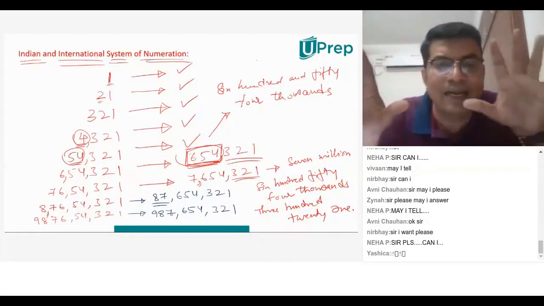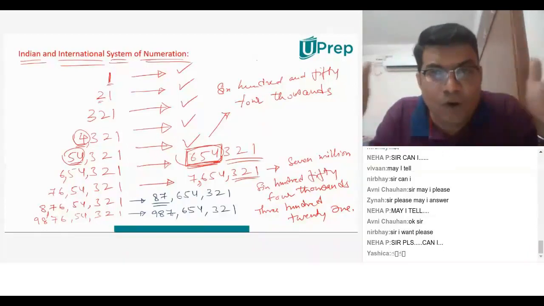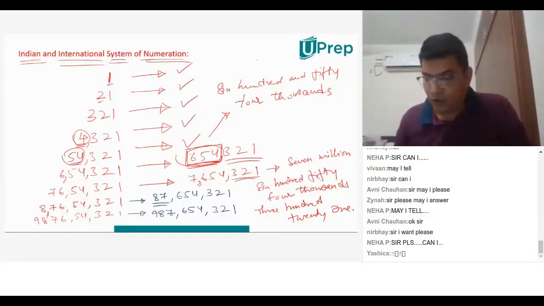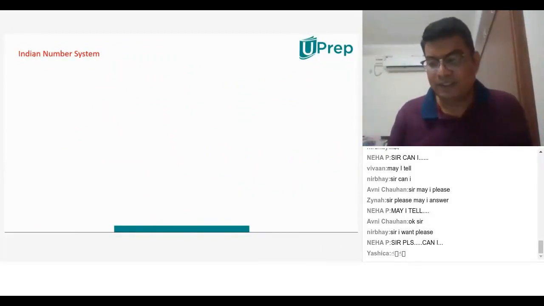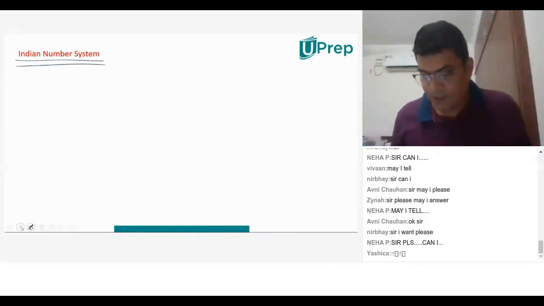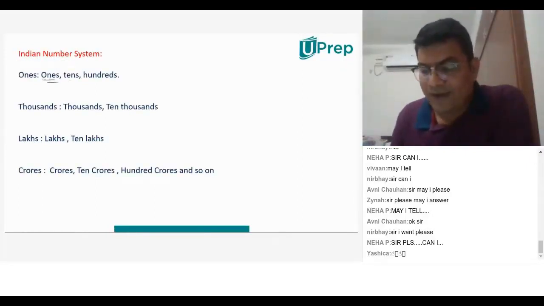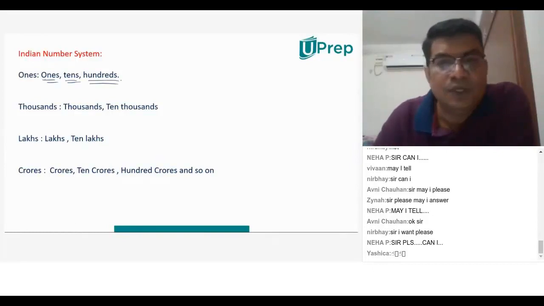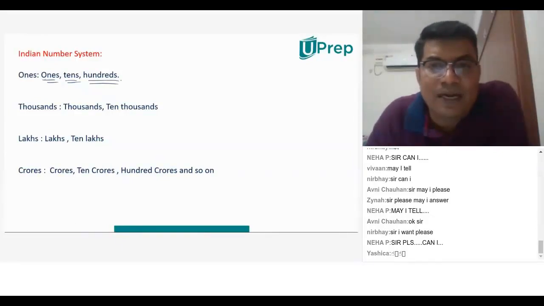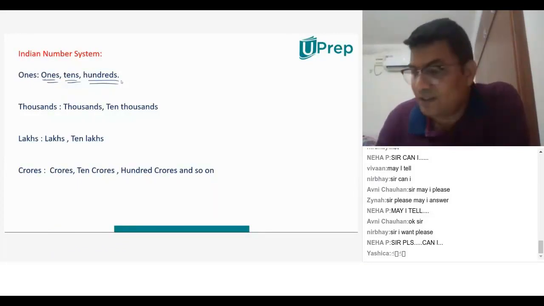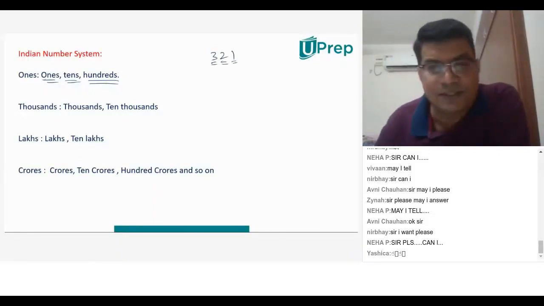We just try to understand the Indian and international difference. We'll go in detail. Just wait for a second. We'll go to the next slide and discuss that. Okay. So the Indian number system is a very simple system. We have already discussed. We have ones, tens and hundreds. Whether it is the Indian system or the international system, this will remain the same. For example, you have something like 321: these are your ones, these are your tens, these are your hundreds.